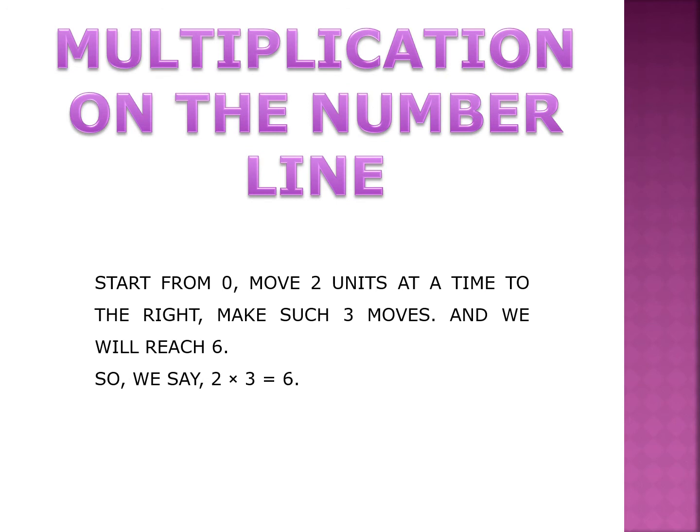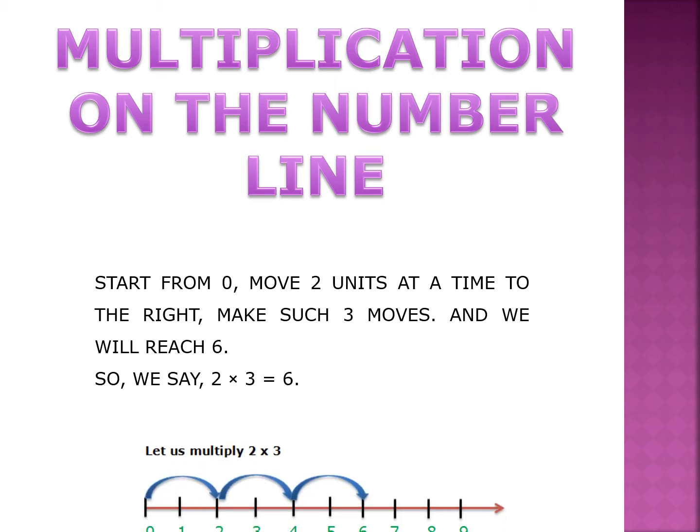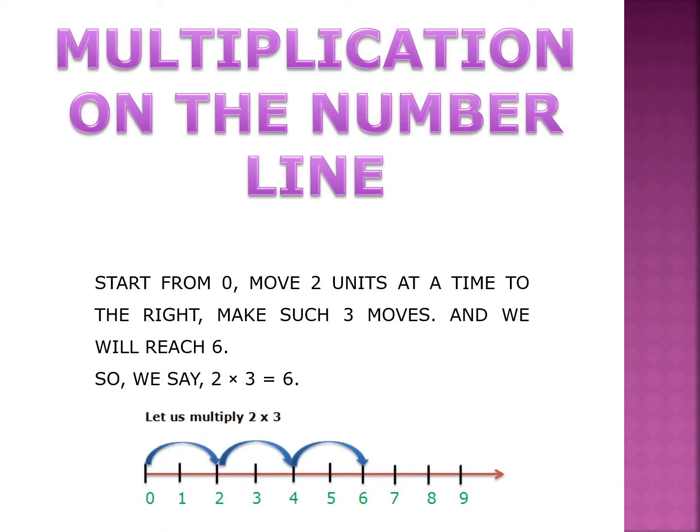Our next topic is multiplication on the number line. Children, we can use this number line for multiplication also. Look how. Suppose we have to multiply 2 by 3. How can we do it? We will start from 0, move 2 units at a time to the right side, and we have to make 3 such moves because we have to multiply 2 by 3. What have we done? We have moved 2 units at a time and we will make 3 such jumps.